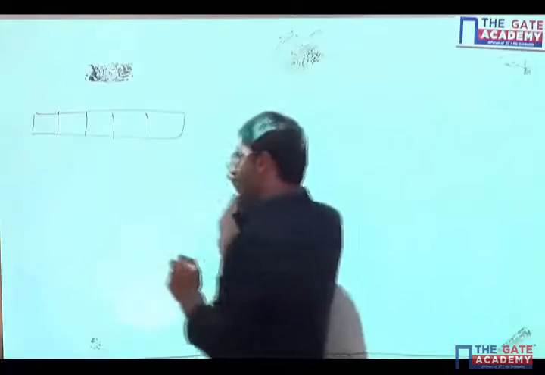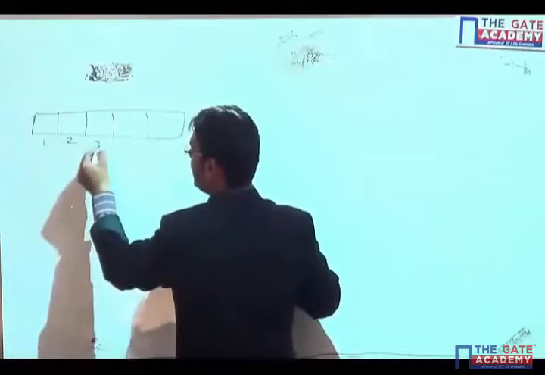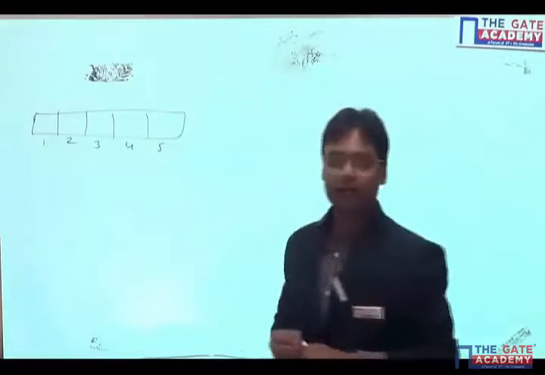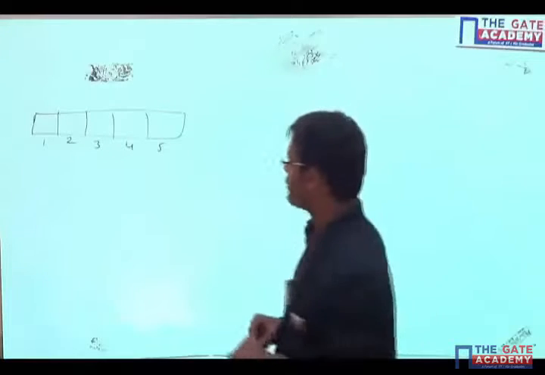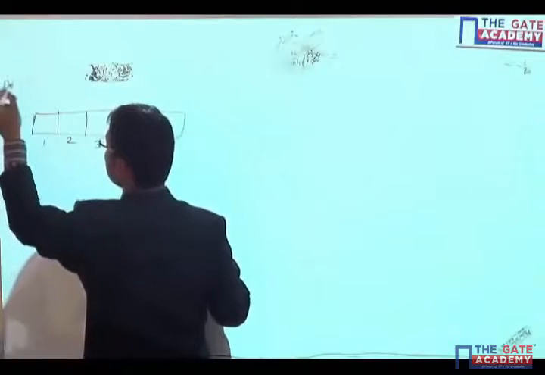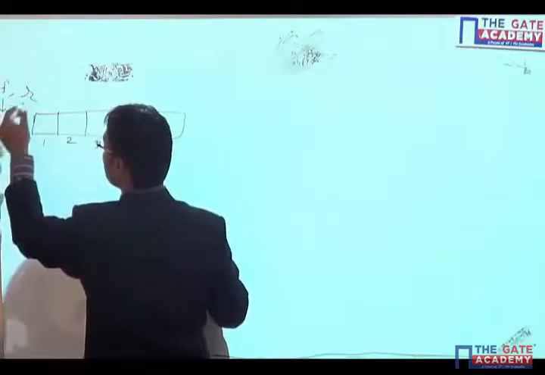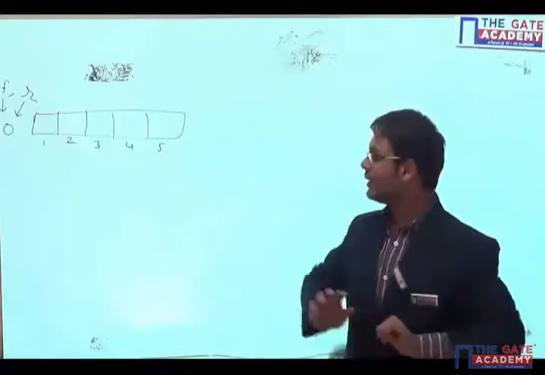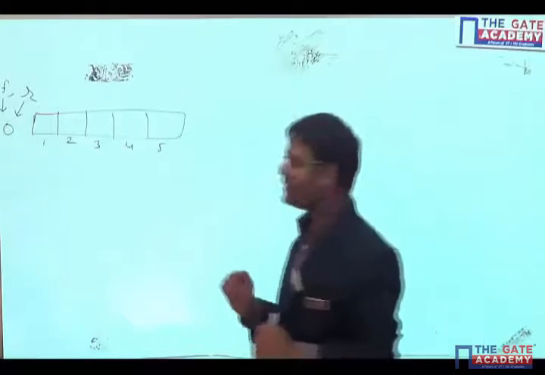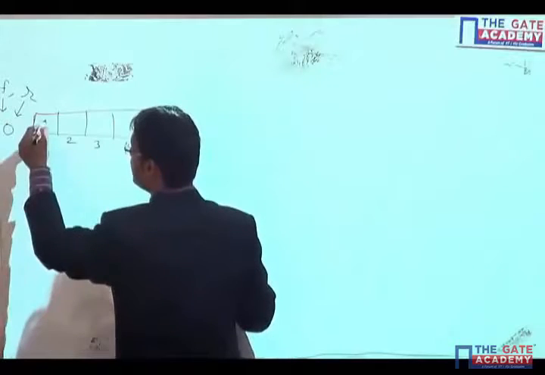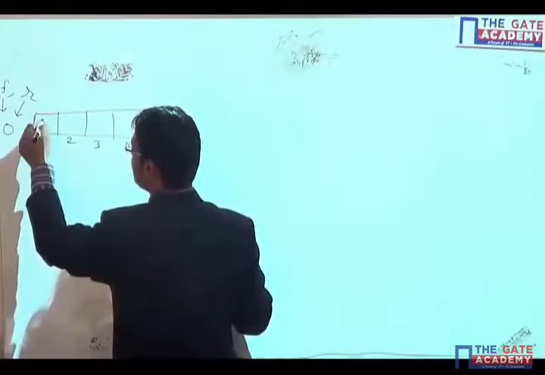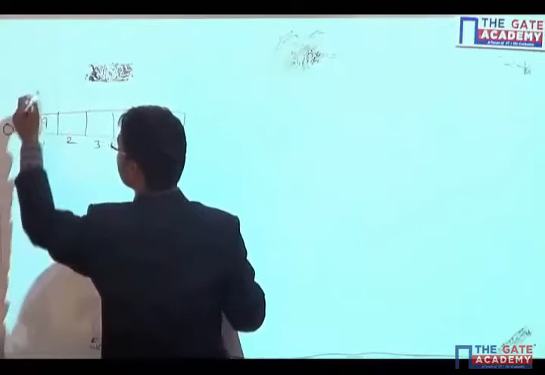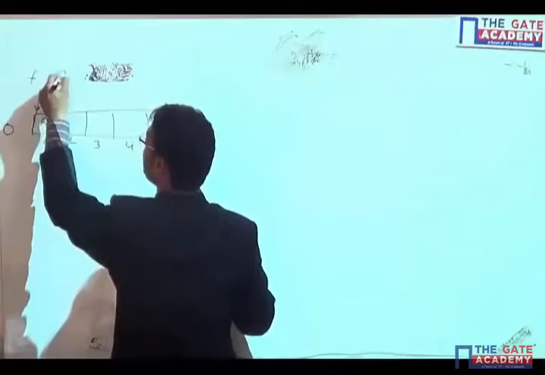Now there is no element right now. The array's index will start from 1, and if there is no element, then front and rear both will have index 0, just because there is no element in the queue. When the first element is inserted, let's say I have inserted one element, A, that first element will become my front and also my rear.